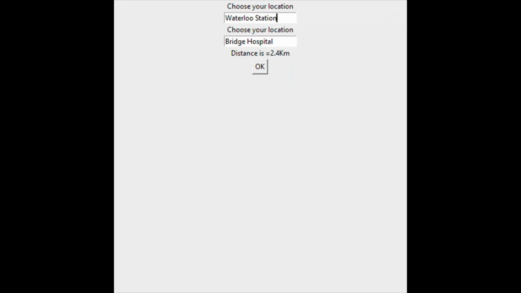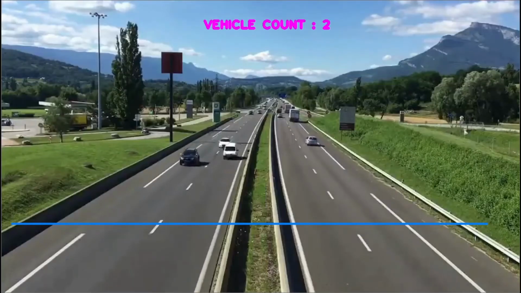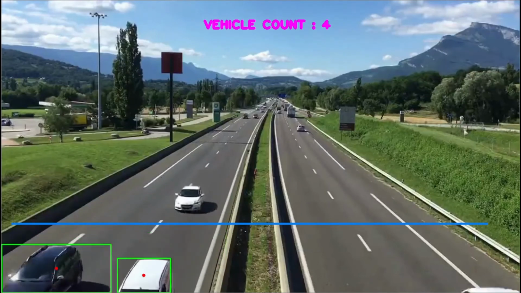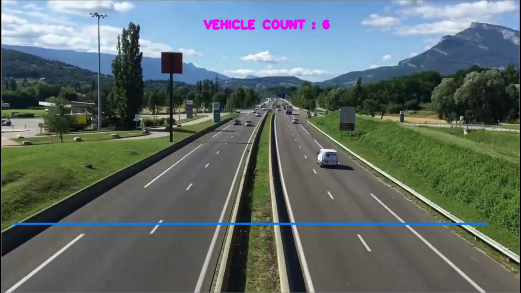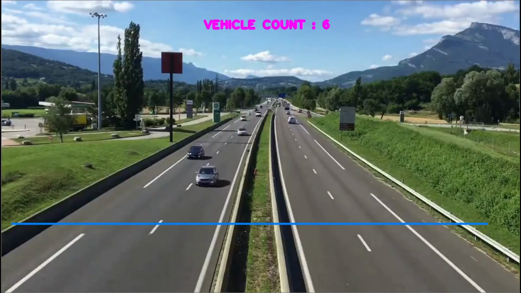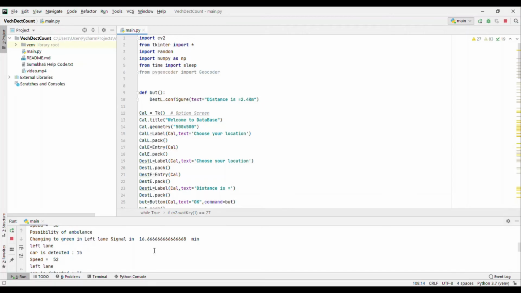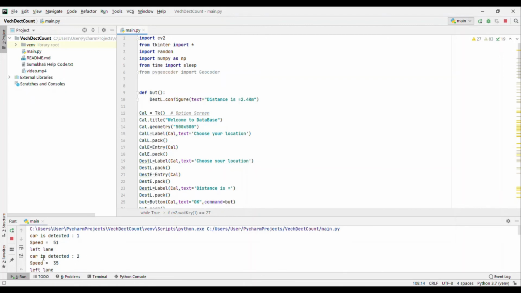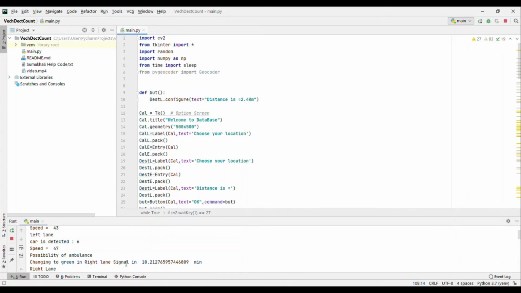Now if I kill this process, I'll be given two windows, one of a grayscale, and a screen which shows the image. This is a recorded one, it can also be a live video, and it will also count the number of vehicles on the street. Here it also gives more important information like the speed of the vehicle, the lane in which it is traveling, and it also sometimes tells if there is a possibility of an ambulance, that there is an ambulance, and also changes the signal to green in around 10 minutes.